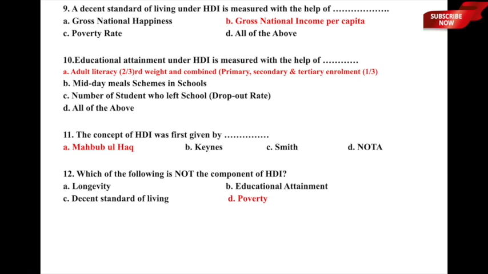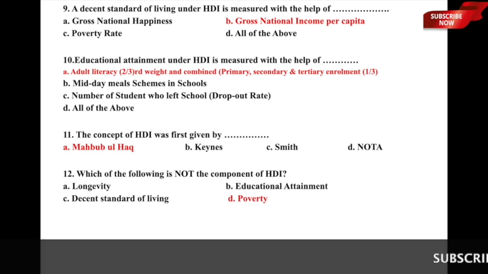We have seen all the other three, that is, long and healthy life denoted by longevity, educational attainment, where we have seen the adult literacy and the combined enrollment ratios of primary, secondary and tertiary, and a decent standard of living denoted by gross national income per capita. Poverty is nowhere to be seen and therefore is not a component of the Human Development Index. I hope that is clear.